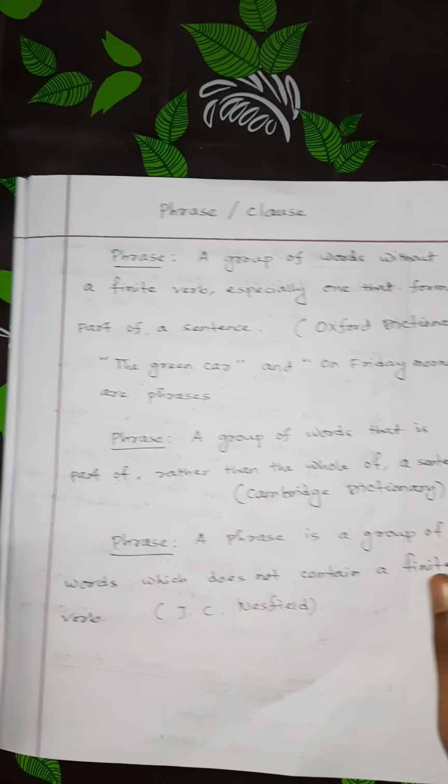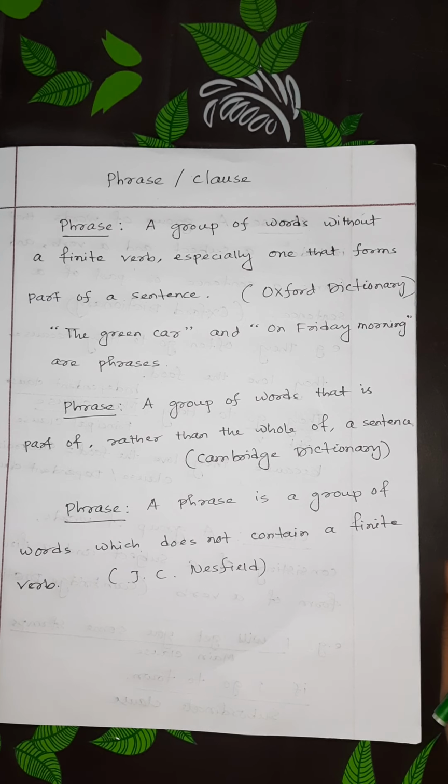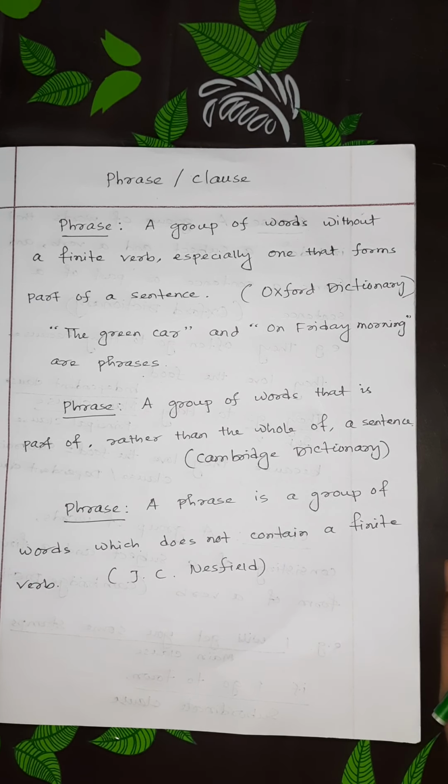So the very basic difference between these two terms, phrase and clause, is that a phrase is a group of words having no finite verb. That means a phrase does not contain a finite verb. On the other hand, a clause usually contains a subject and a finite verb, and it also has many types which will be discussed later.